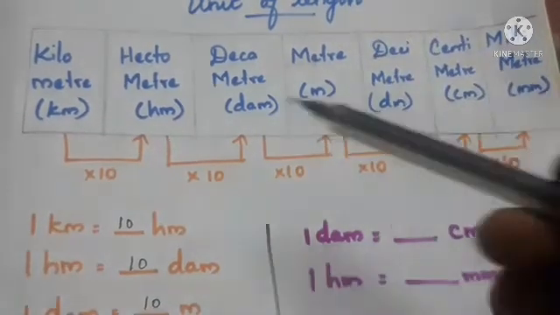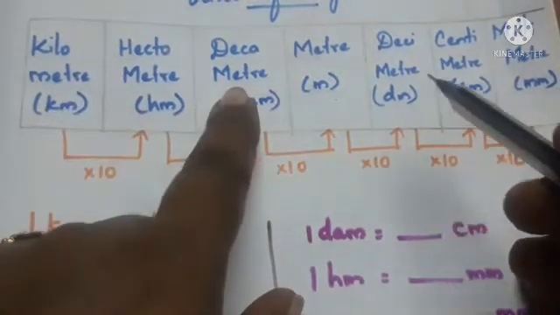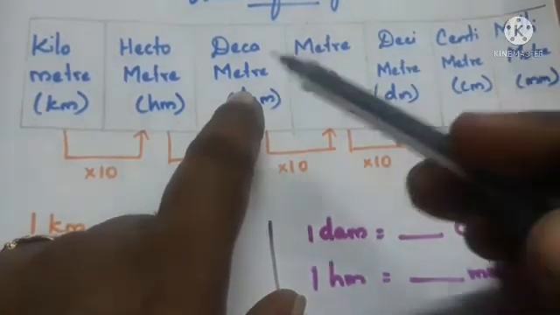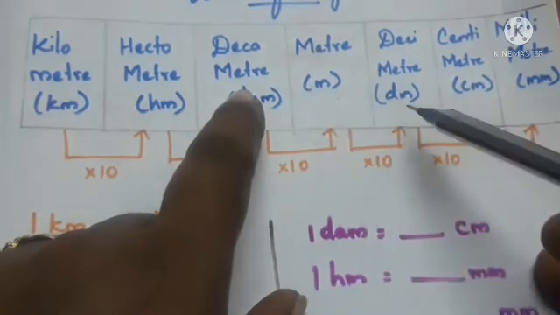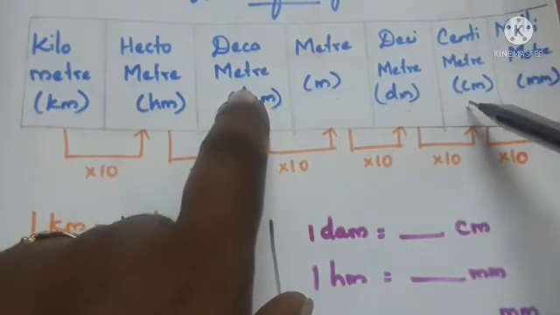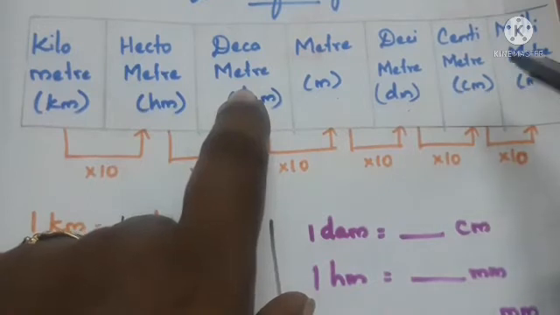If you want to convert decameter to millimeter, see here, decameter is here and the millimeter is here in this table. From decameter we first jump to meter, one step. Next step is the decimeter, second step. Third step is centimeter. Last we move to the millimeter. So we have 1, 2, 3, 4. 4 means 10,000. We have to multiply by 10,000.